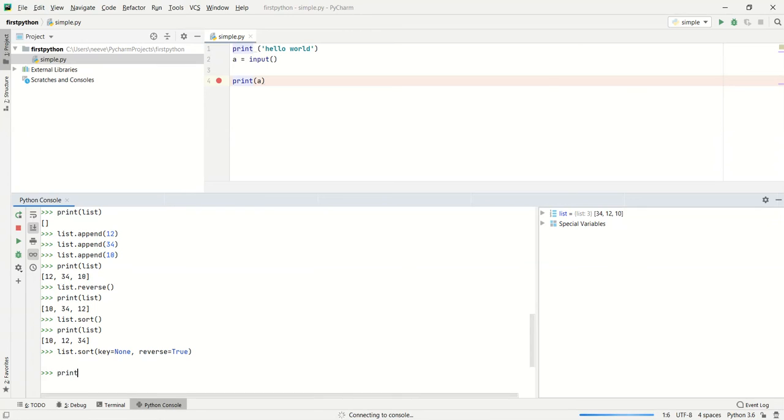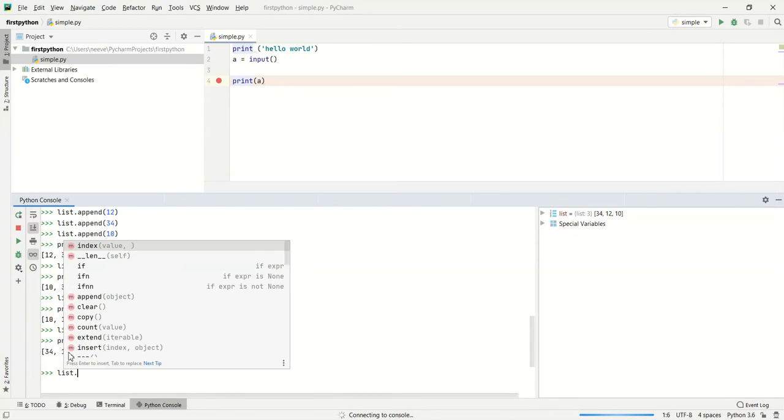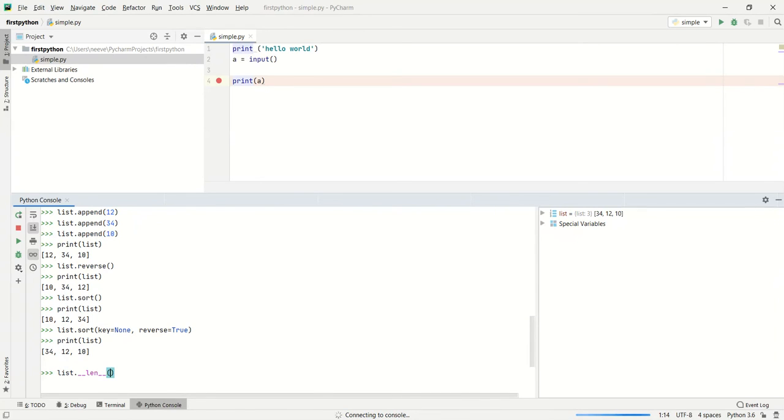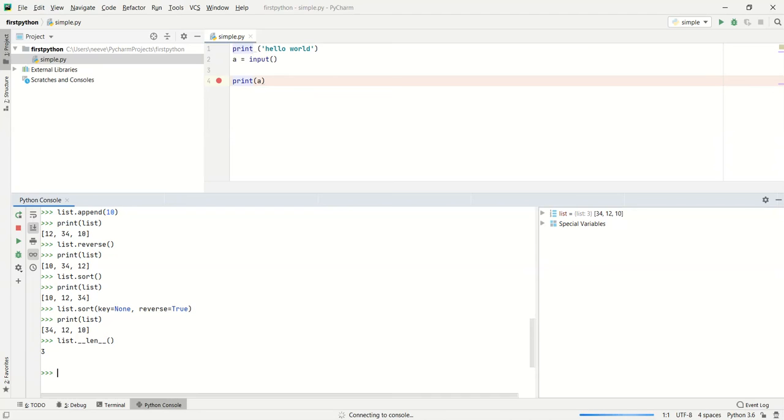We can check that the list has been created in descending order. 34 is the maximum number present in the list, and then 12 and then 10. Like that, it will get sorted over here, and we can get the size of the list with the help of the list len function. That gives the length of the list.